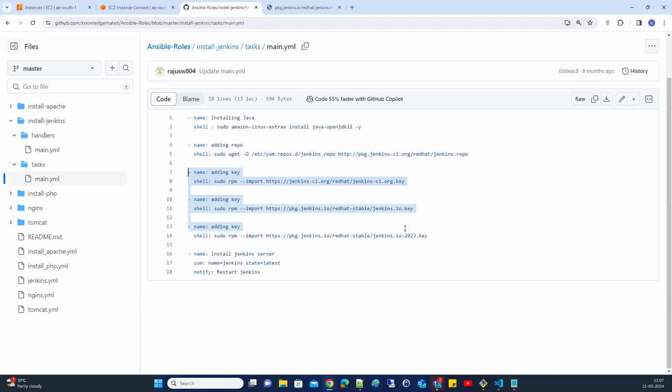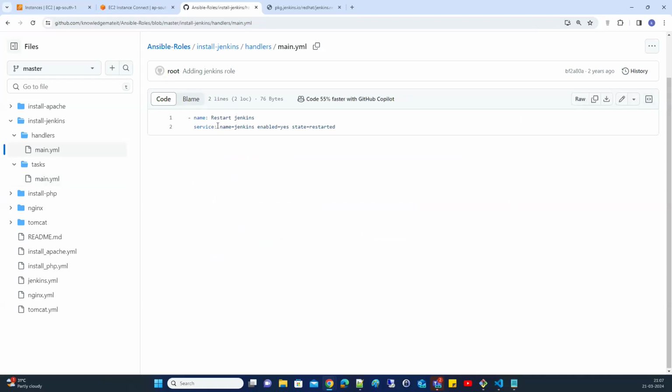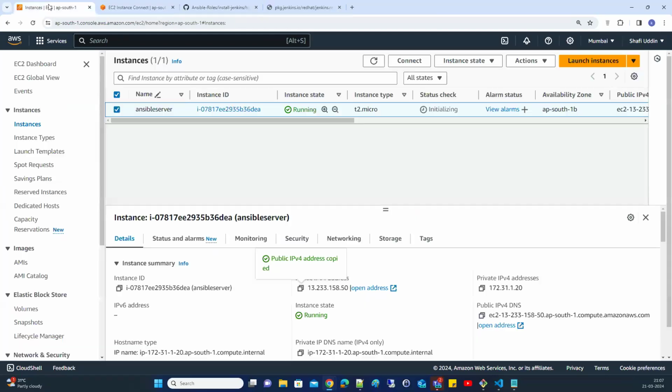That's why we are adding some keys. And finally, you're starting the service. Here you're seeing notifier, which means it will go to the handlers and execute this task. Let me execute. So ansible-playbook jenkins.yml. So the Jenkins will run on the port called